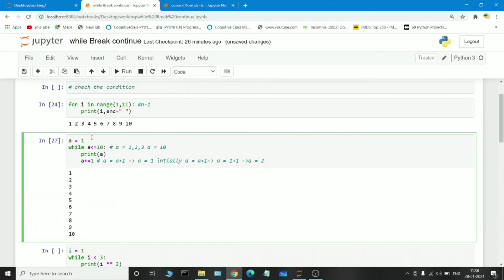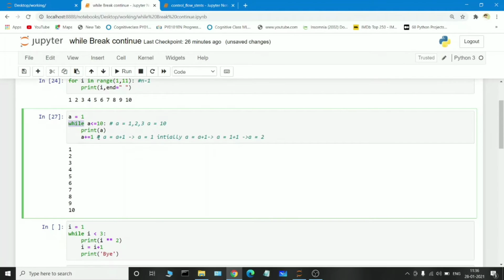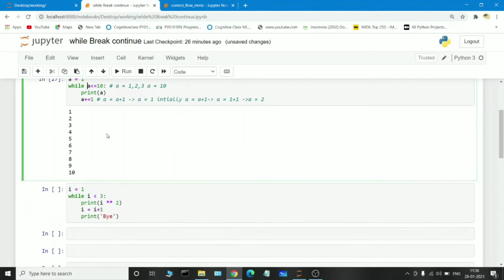So this is how the while loop works. It works similar to the if condition, but in the if condition there is an else block, whereas in the while loop there is no else block, and the loop gets incremented repeatedly until and unless it is satisfied with the logic we have written. So this is how the while loop works.